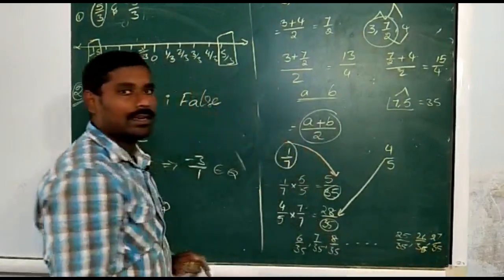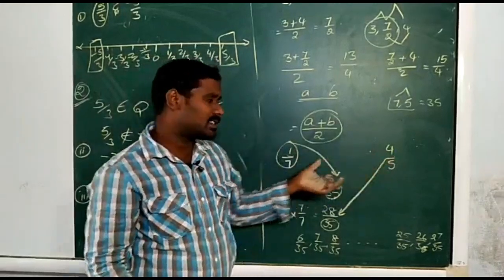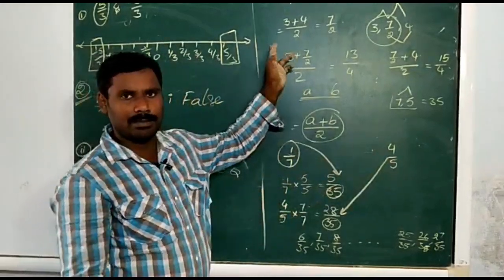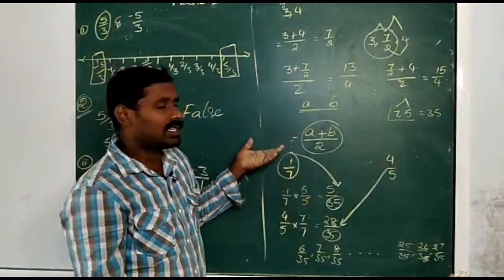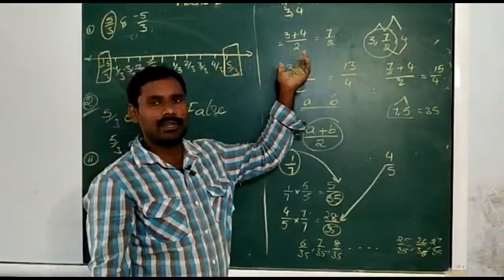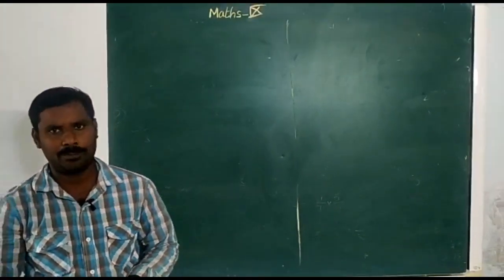These all are the rational numbers in between 1 by 7 and 4 by 5. This is the alternate method, this is the mean method. By using these two methods we can find so many rational numbers in between the given two rational numbers. Now we can go to exercise 1.1.